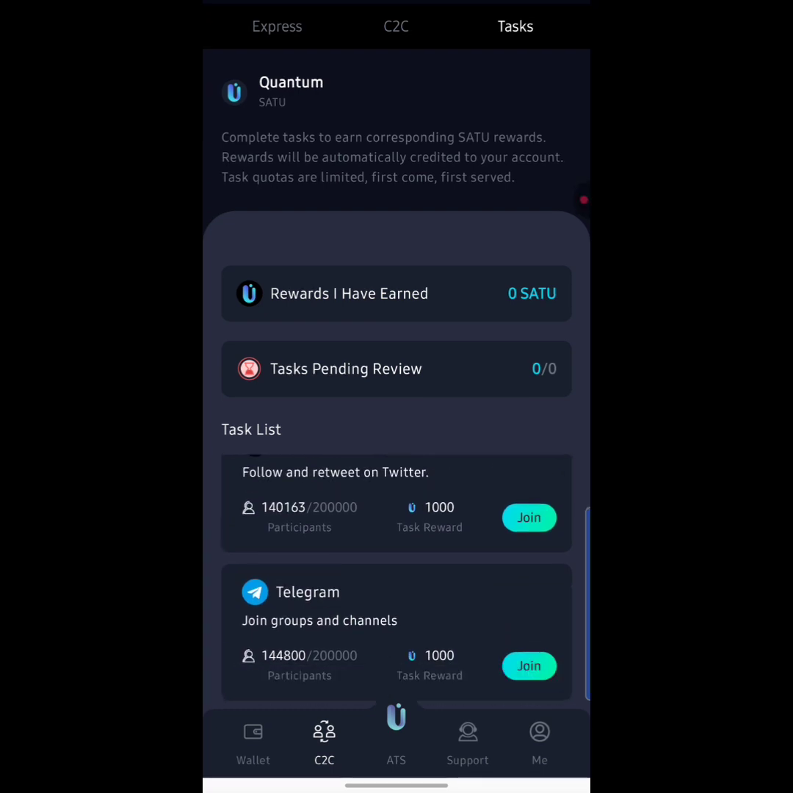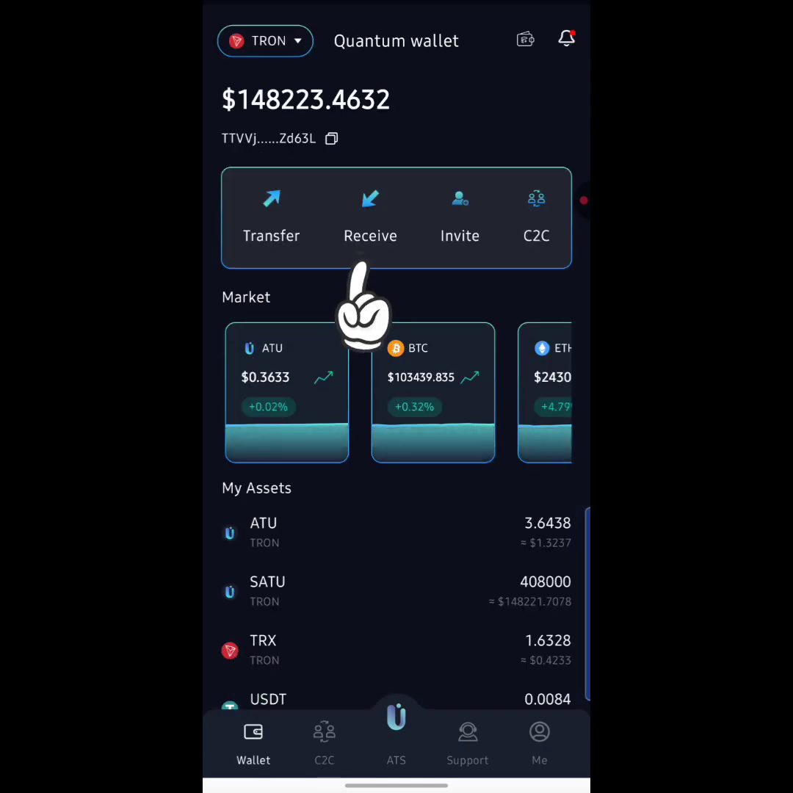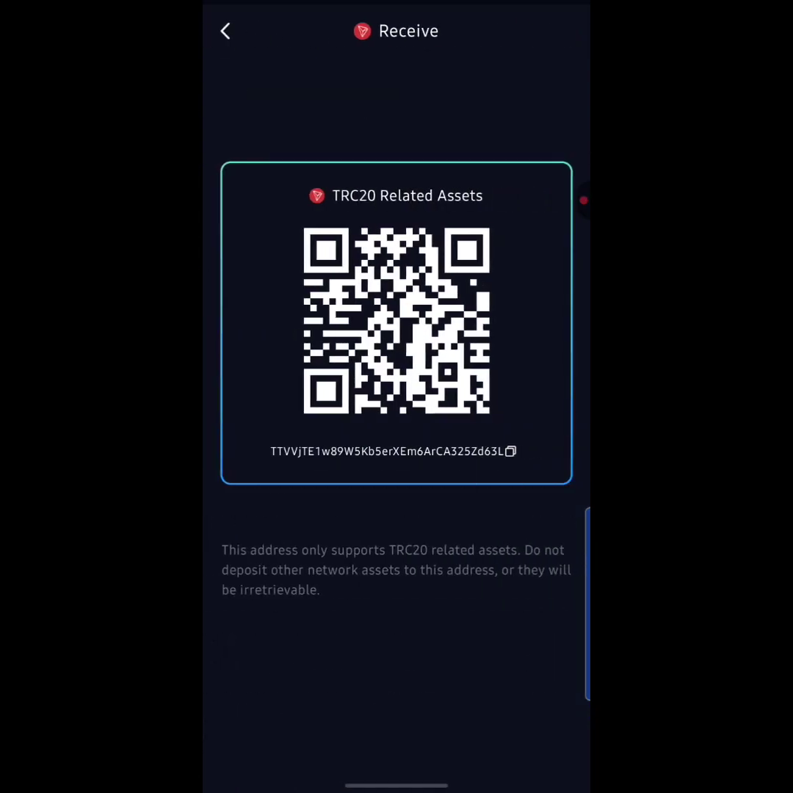Okay, so now that you know exactly how you can earn R2 tokens just by completing tasks, I'm going to be showing you guys exactly how you can participate on the ATS trade staking right here on the Quantum Wallet to actually start unlocking your ATU tokens each and every single day. Okay, so I'm going to hit on this place right here that says wallet, and over here that says receive. I'm going to hit on receive, because I'm going to be sending in some amount of USDT right here into my account right now to participate on this trading. So I'm going to copy my address right now, guys, and I'm going to head over to my crypto wallet to send in some money, guys.